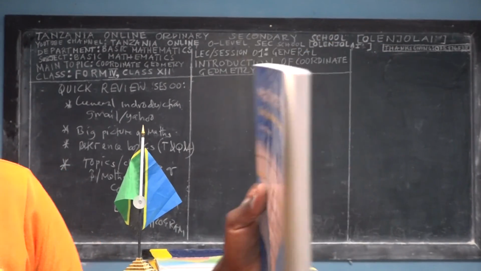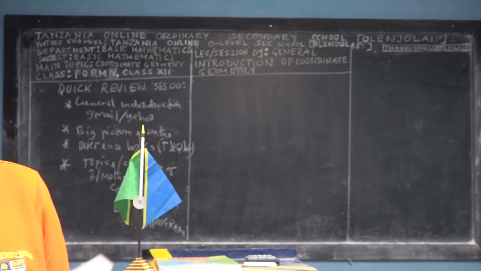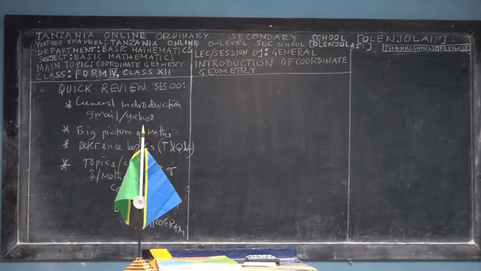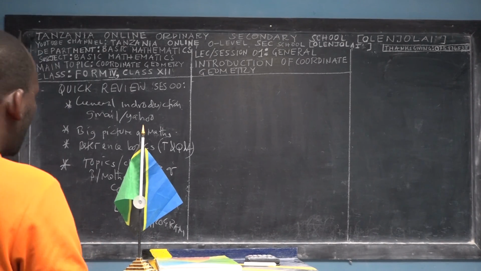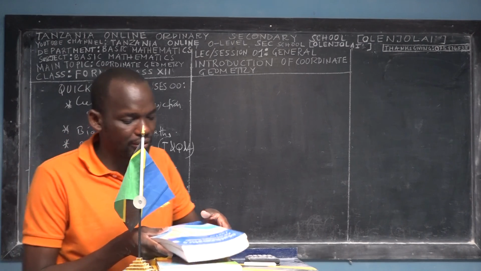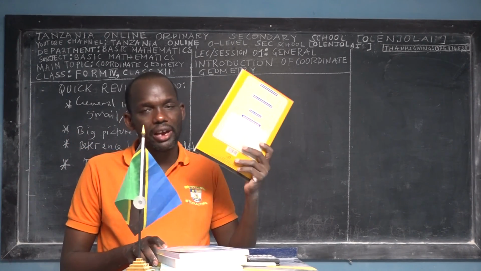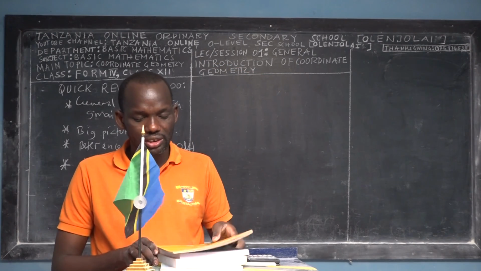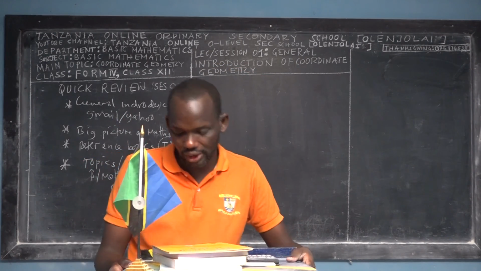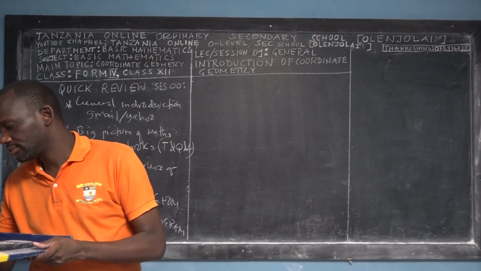So you should have your textbook, Basic Mathematics Review. Again, you should have your pen, your ruler, and your exercise book like this one, so that you'll be writing step by step what we are going to learn.